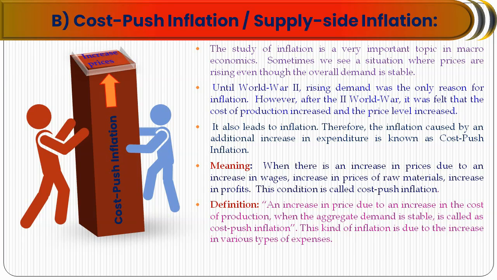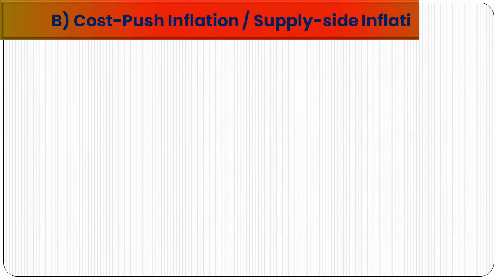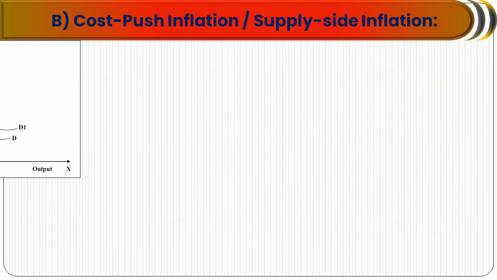So the price increases because of the push of the cost in production. The definition: an increase in price due to an increase in the cost of production, when the aggregate demand is stable, is called cost push inflation. This kind of inflation is due to an increase in various types of expenses. Next, cost push inflation with a diagram.